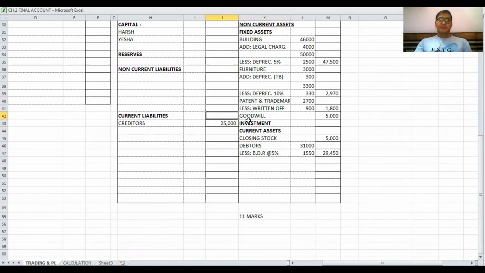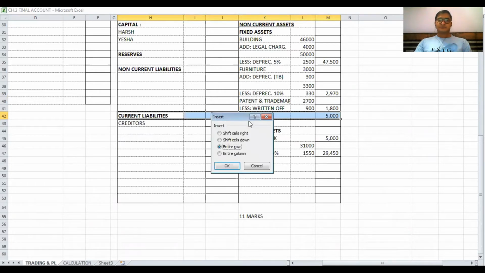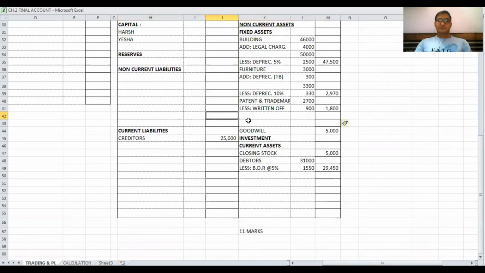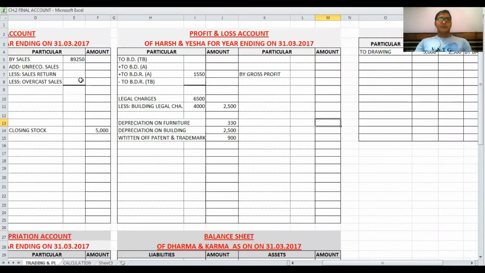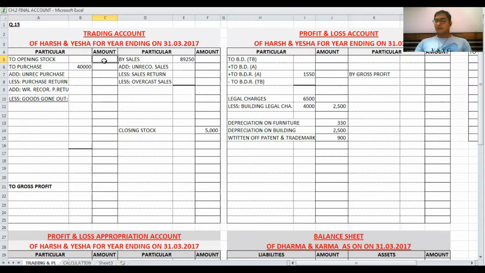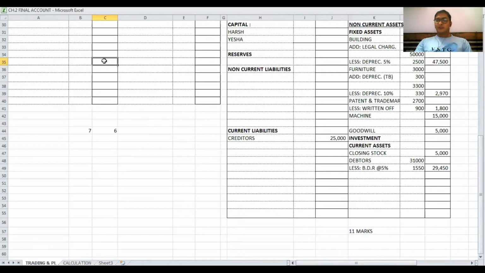Yes, machine is still pending. Value of machine is 15,000. Opening stock is a part of the trading account. In the trading account debit side, opening stock is 6,000. Then furniture 3,000. Done.